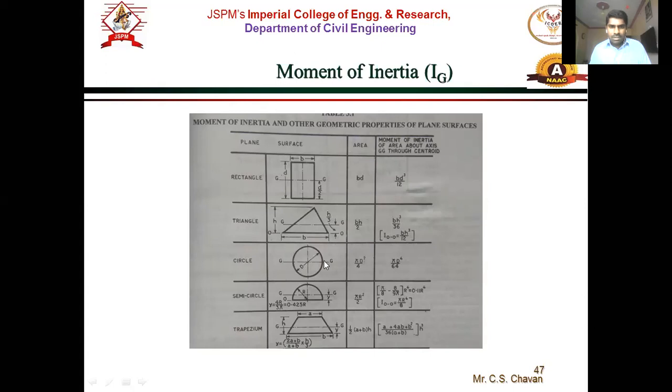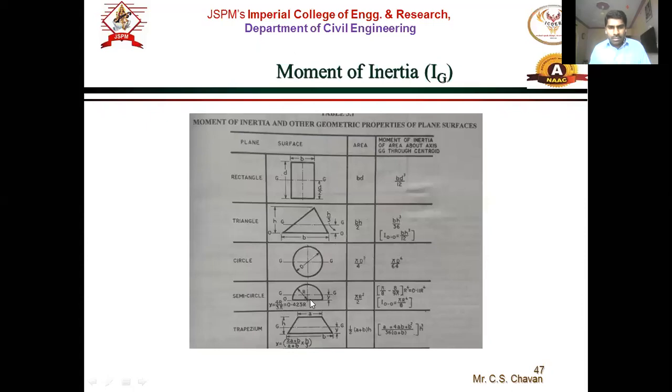Now for a circular cross section, if D is the diameter, the area is pi by 4 D square, and the moment of inertia is pi D raised to 4 upon 64, right? So this is for the circular section. Then if it is semicircular, if r is the radius, the centroid will be at this point, that is y, and it is 4r upon 3 pi.